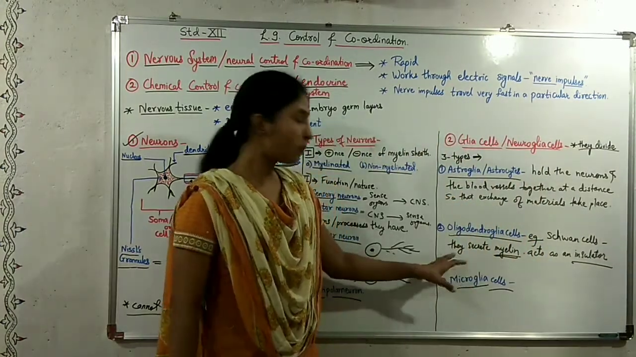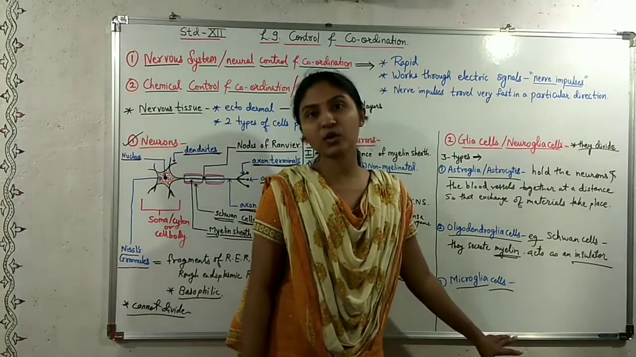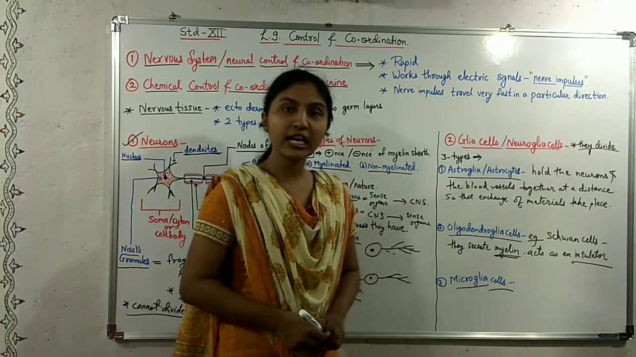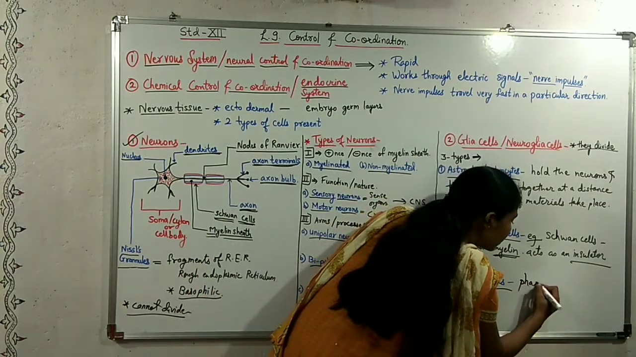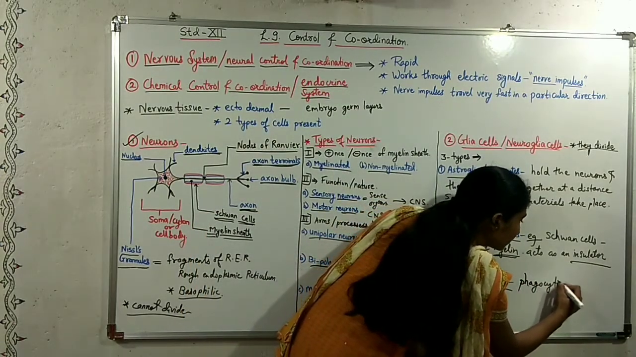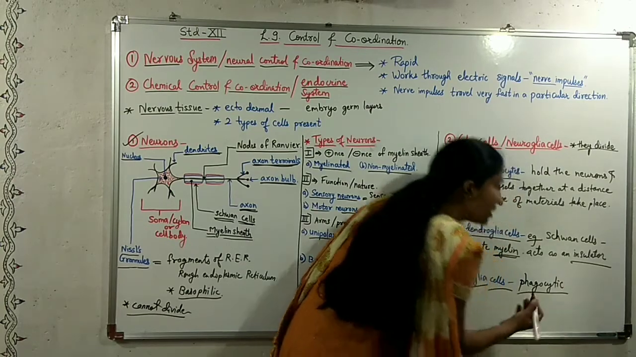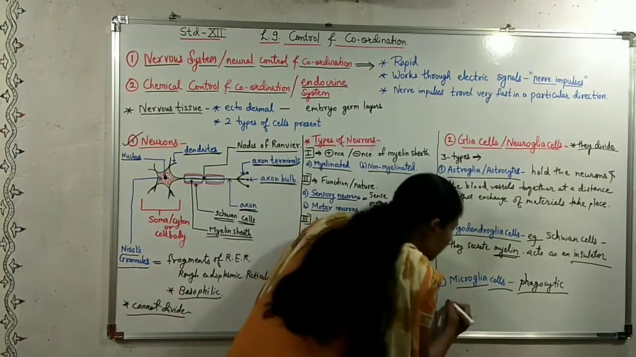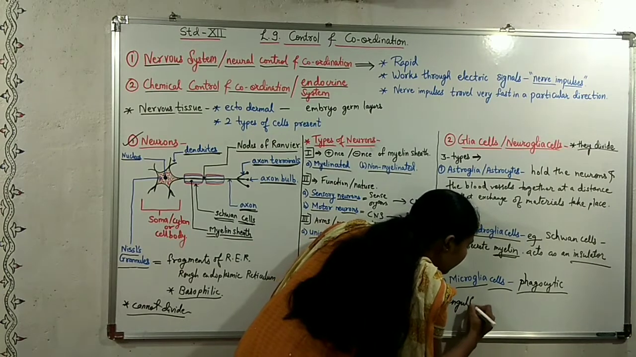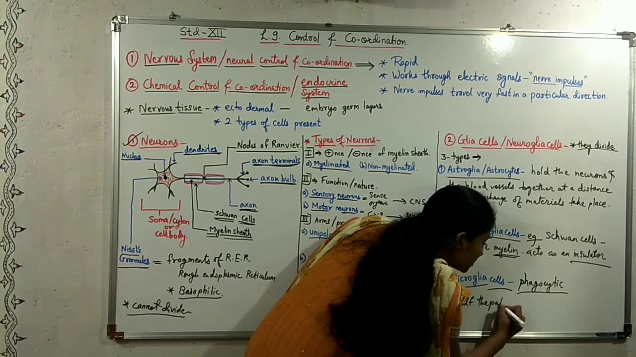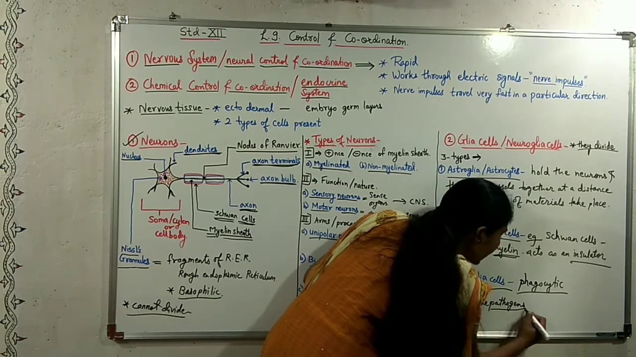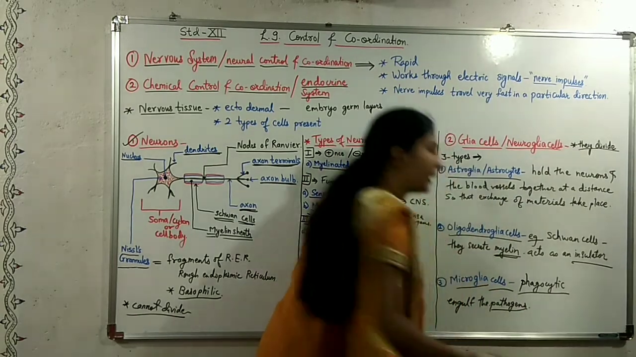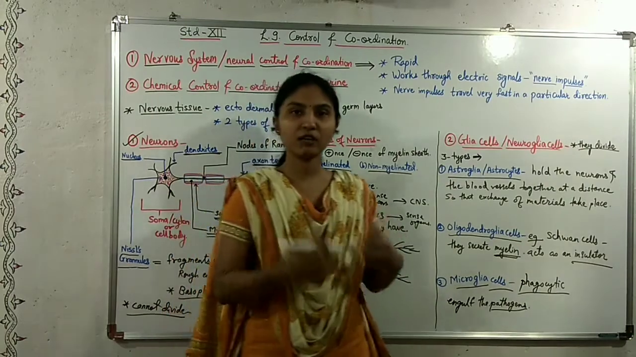The third type of glia cells is the microglia cells. These microglia cells are phagocytic in nature, and they engulf the pathogens which enter our body.